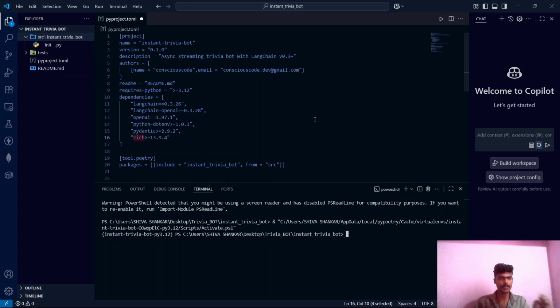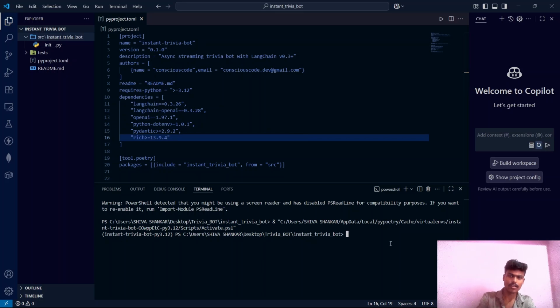Just replace the pyproject.toml file in your project with this one and we are good to go. This way everyone is working with the same version of LangChain, OpenAI and other dependencies. Now let's save it. Now it's time to install all these dependencies. To install this, we should write poetry install.